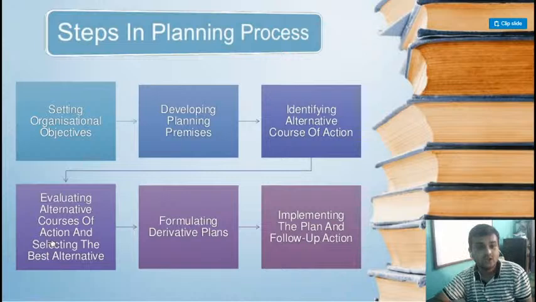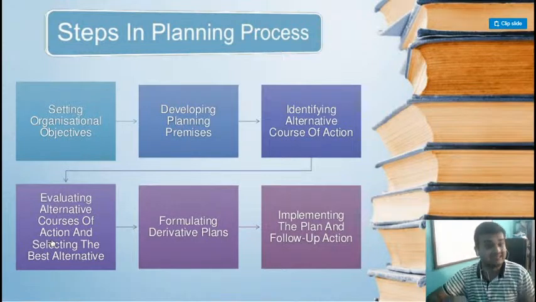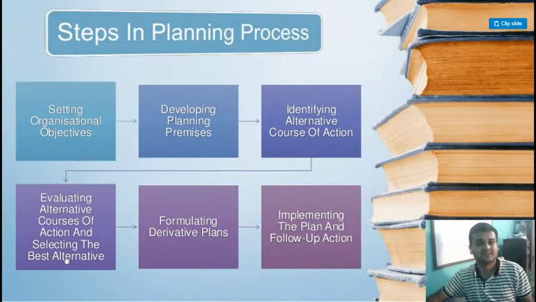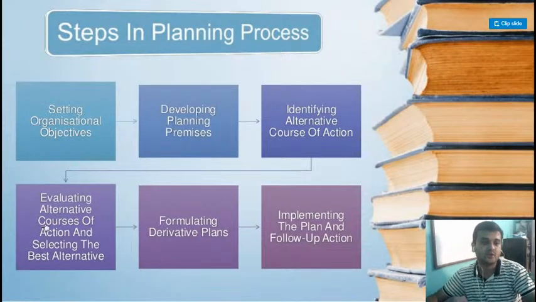What you will do is evaluate which is the best road connecting that shop. And that is the fourth step: evaluating different courses of action, which will be less costly, which will be the best possible way, which will be the best course of action that will help me reach my goals.